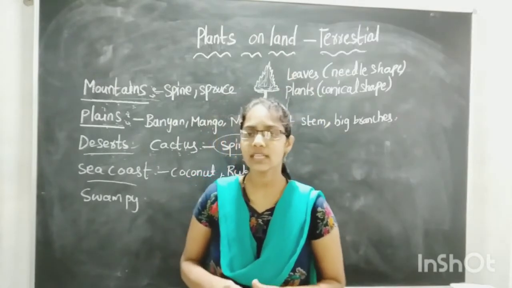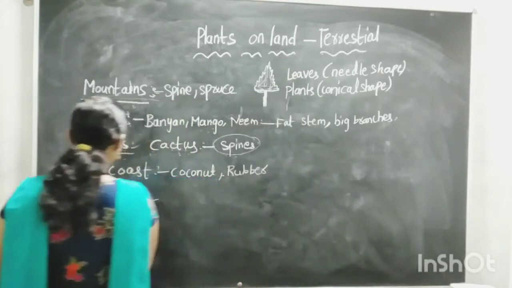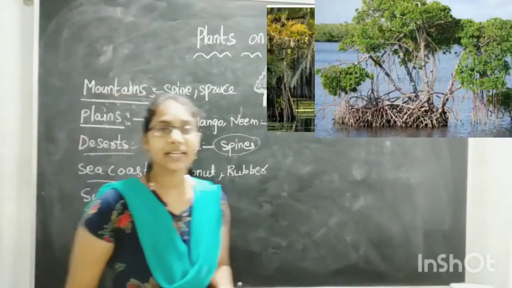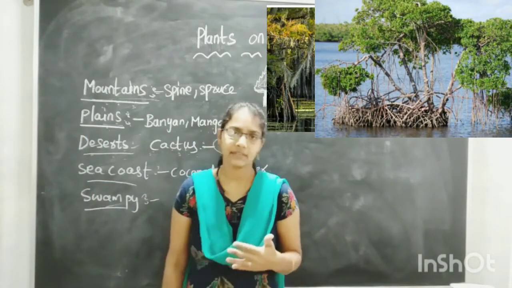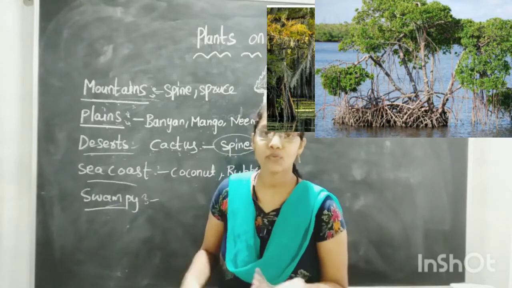See here, children, and also the swampy areas. What do you mean by swampy areas? Muddy and wet land. The land which is filled with mud and wet.